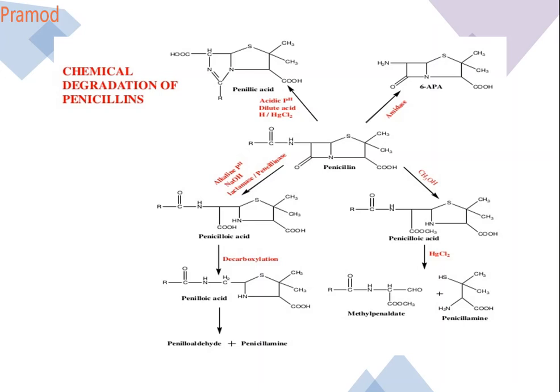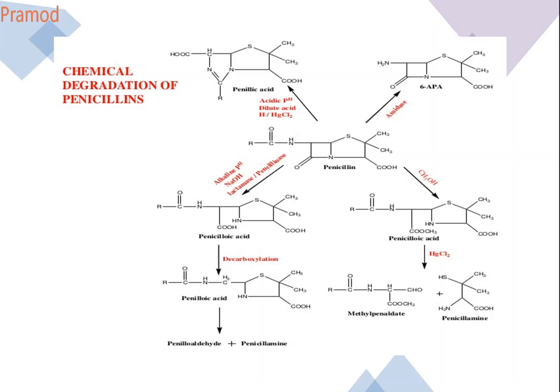Now, one of the most important topics in penicillin is degradation. This degradation reduces the stability of your penicillin. So the degradation of penicillins is very important. Now let us see one by one. You take down the structure of penicillin. What does penicillin contain?